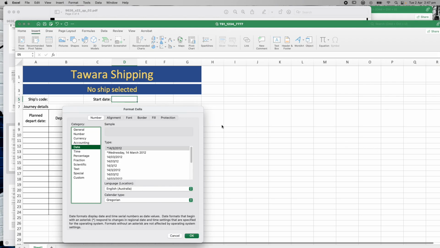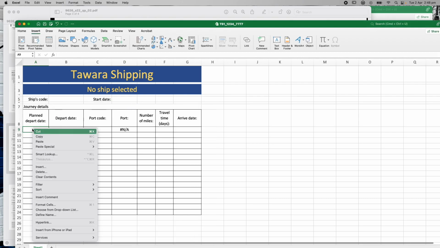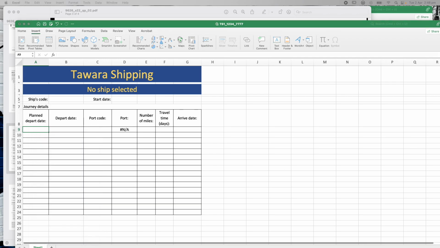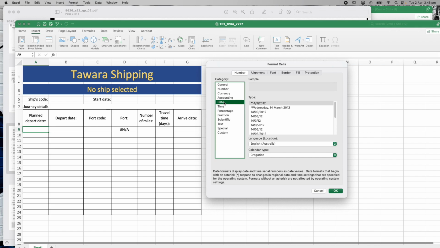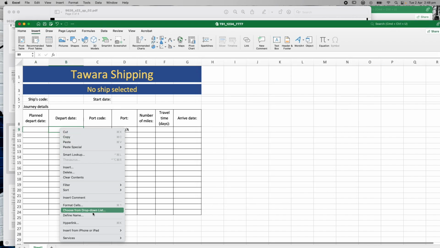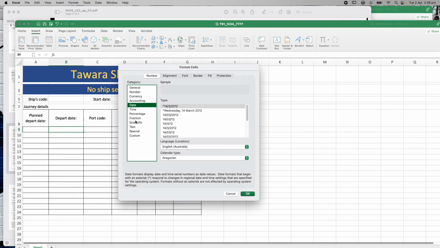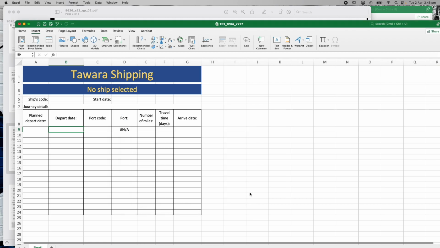And I'm going to make sure that that formatted cell is on date, right? So it is. I've already got it on date. If that's on date, I also need to make sure this cell is on date. Format cell. Let me just drag this over and date. Okay, that's good. And in which case, this is a date. I want this one to be formatted the same way. So I'm just going to format that cell, drag it over, make sure it's on date, hit OK. All right, so now I've got that all set up to dates.